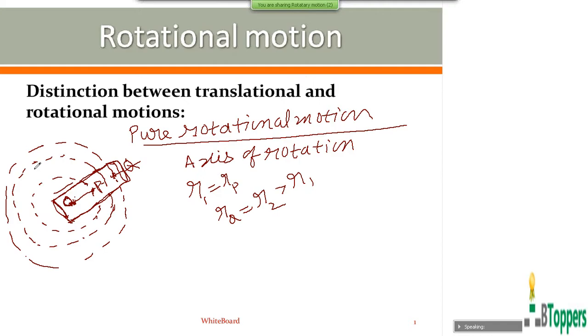Then in a given time interval, the first particle P comes to the position P dash, and the other particle Q comes to the position Q dash. So you can say that both the particles will undergo the same angular displacement theta in the given time interval.